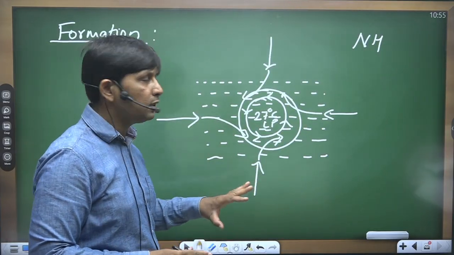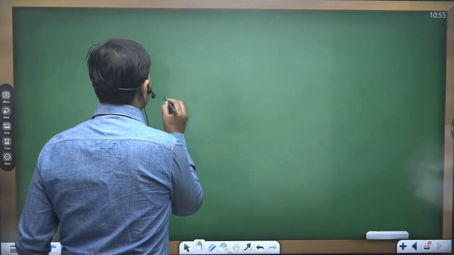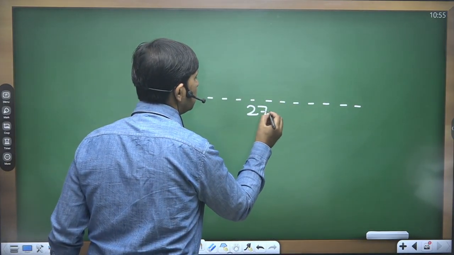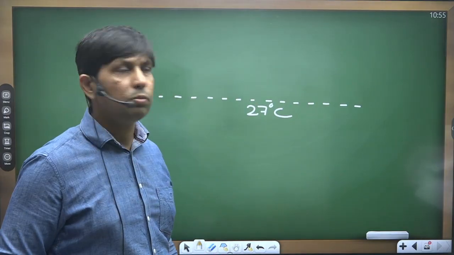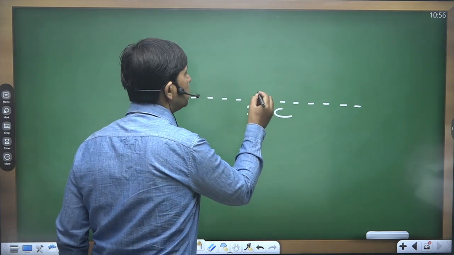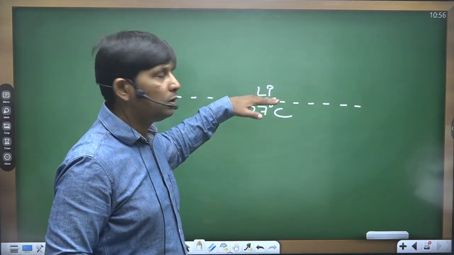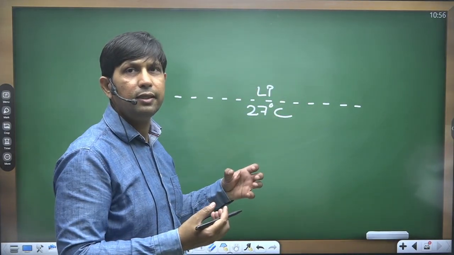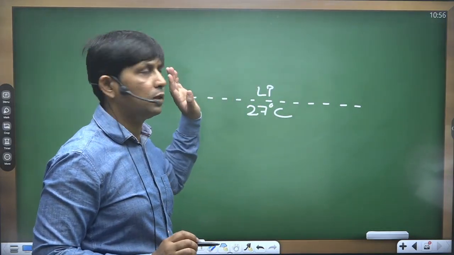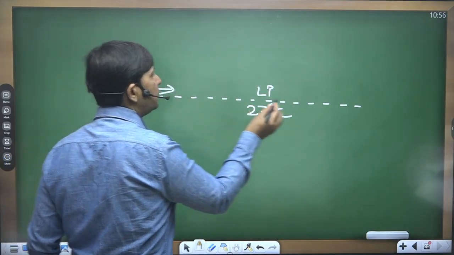I'll repeat again over here. So what is happening there? The surface of the water body reaches the temperature of 27 degrees Celsius or more. Because of this, the atmosphere above the surface witnesses the development of strong low pressure. The air comes in contact with the surface, gains heat, becomes warmer, lighter, and starts rising up, developing the low pressure over here. So these rising winds develop the low pressure and start attracting winds from all sides.